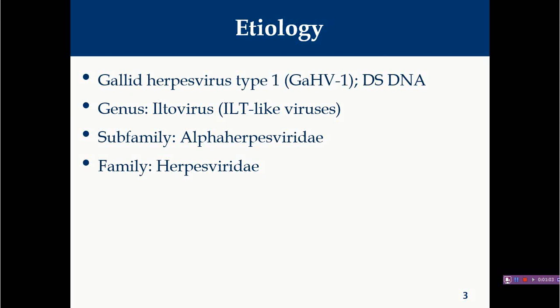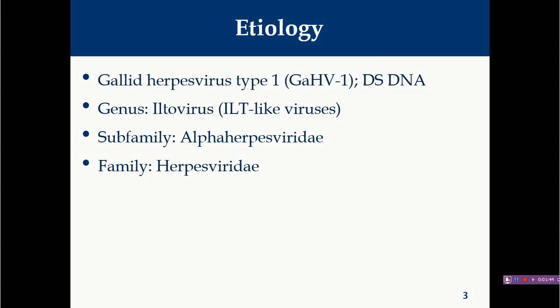As we are all aware, herpes viruses are responsible for latency, and in this case also this particular virus is responsible for production of latency in infected birds. We have already discussed what is latency. Latency means this particular herpes virus will initially replicate at the target sites like respiratory and nasal epithelium in this case, and when immunity is developed, it will go into its hiding site, particularly neurons in the trigeminal ganglion. So it will infect the neurons, it will go inside the neurons, it will insert its genomic material into the host cells, but there will be no replication of the virus inside the cells.